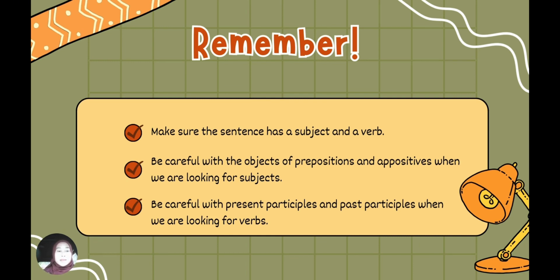So we must make sure that the sentence has a subject and verb. And then be careful with the object of prepositions and appositive when we are looking for subject. And the last one is be careful with present participle and past participle when we are looking for verbs.